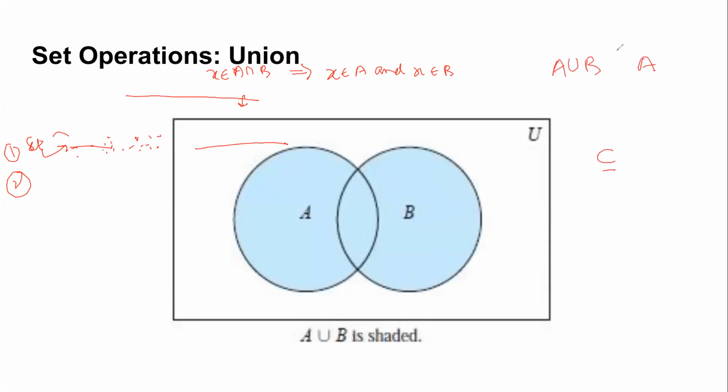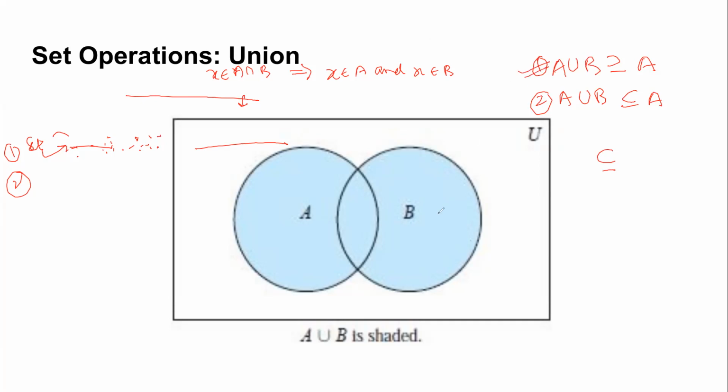Which is contained in what? Is this true, or is this true? Which one is true: A is a subset of A union B, or A union B is a subset of A? Very good. The first is correct.